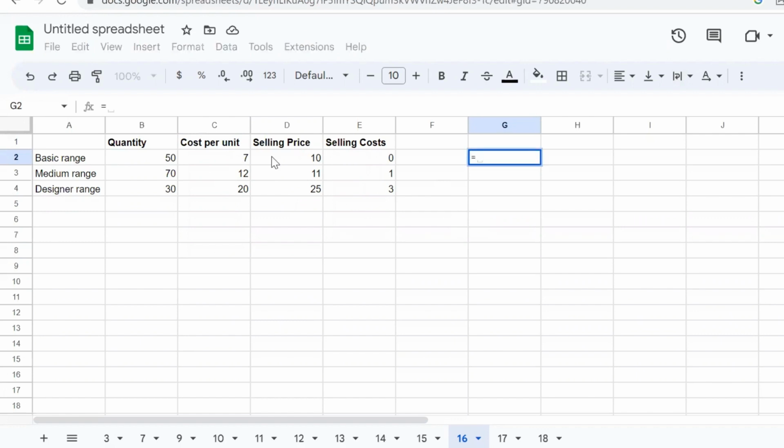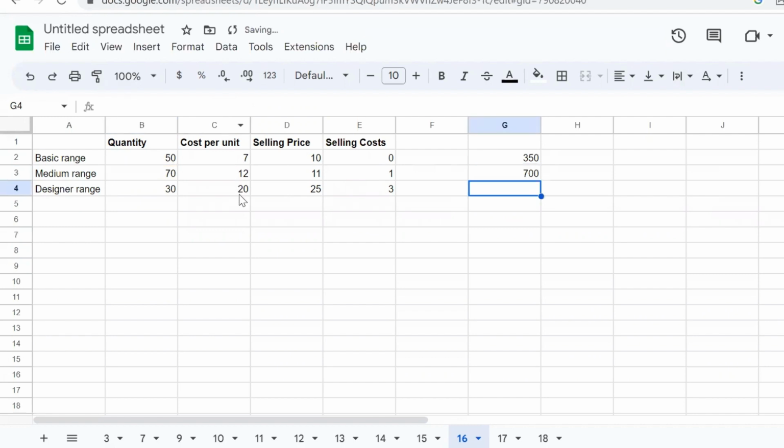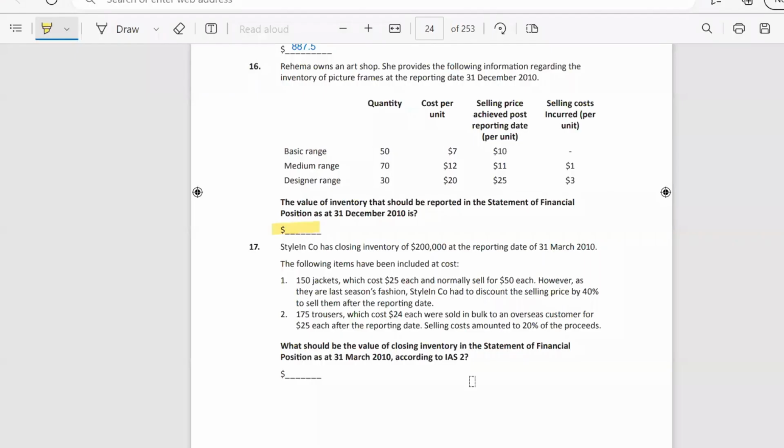So here is 7. So we use 7. Here we see 11 and minus cost, it would be 10. And here cost per unit would be 20 is the lowest. And let's sum up the prices. So here would be our answer.